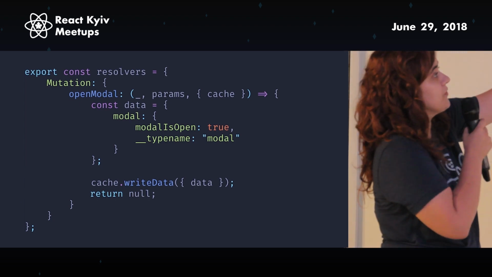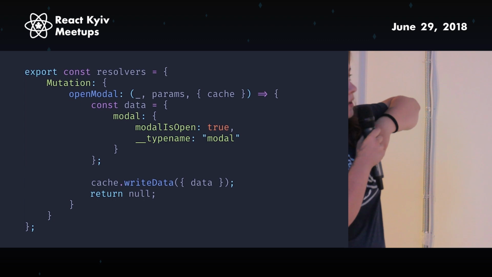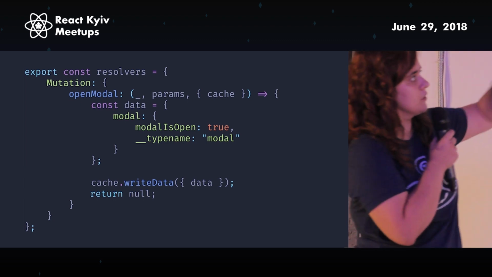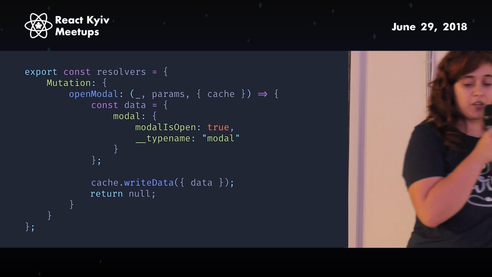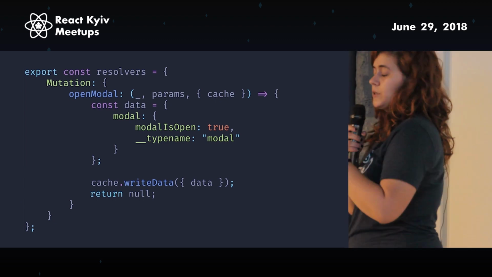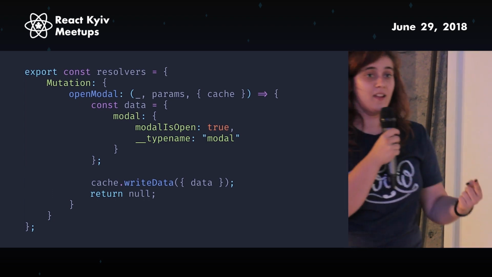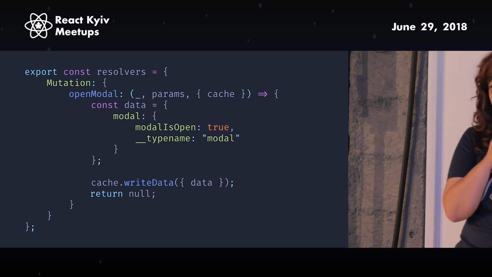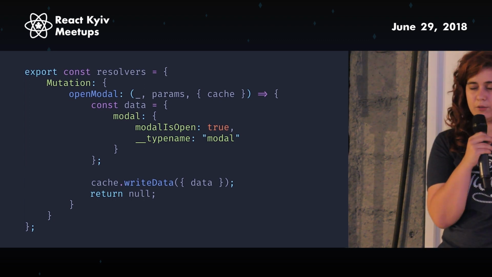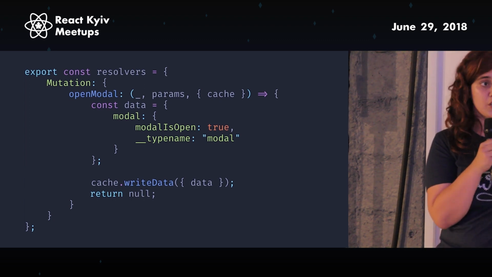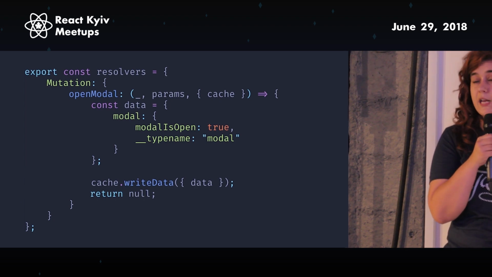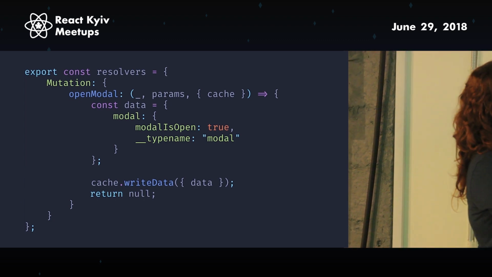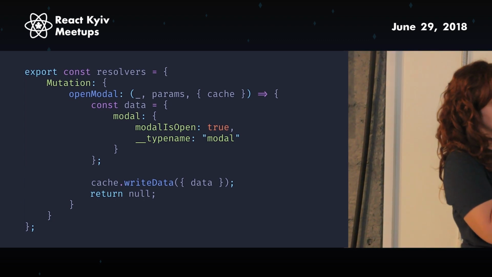well, then you have the parameters that the user has passed, and then you have all of the stuff that Apollo link state gives you, and the only thing that we actually need is the cache. So the cache is what React Apollo creates for you, both locally and from stuff that you get from the server. So it's all of the cache that React Apollo has. And the only thing that they did with this package was really create some helper functions to help you deal with the cache, because no one likes caches. Caches are the worst after naming. So we create a new data, because in this case, all that I'm doing is just toggle the modal to true.